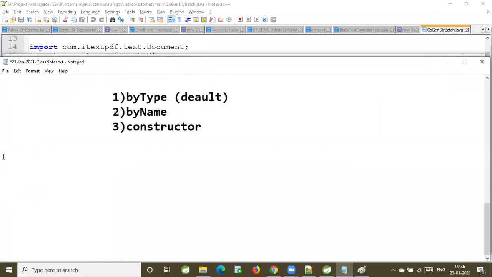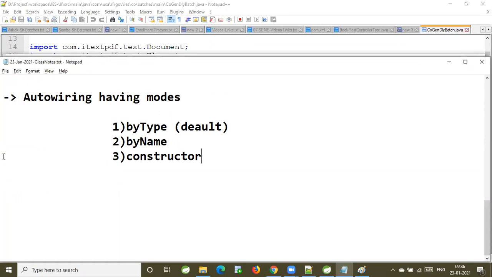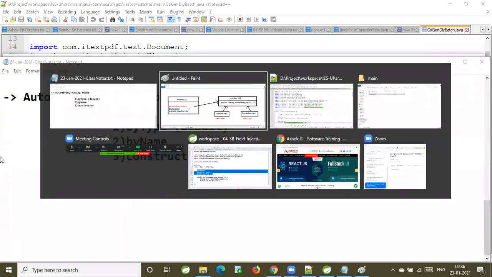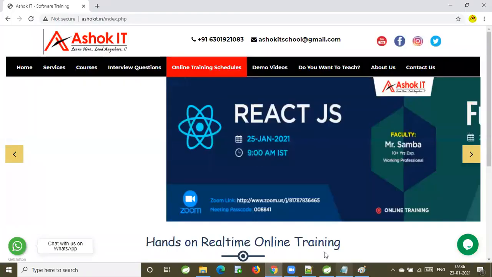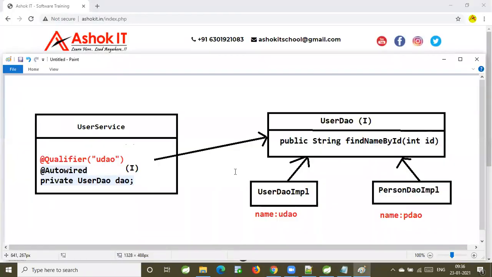You need to get the bean object manually, so Aware interfaces you need to go for. You need to inject the IOC container into your bean.